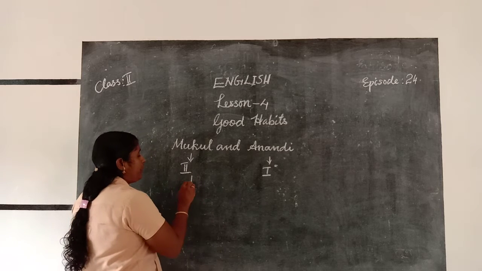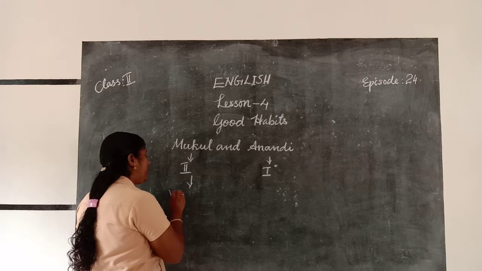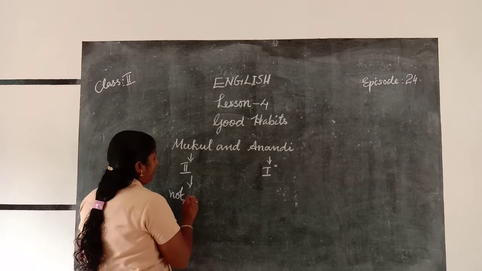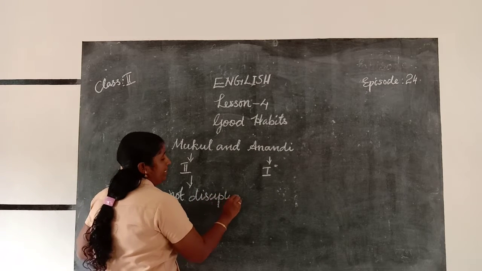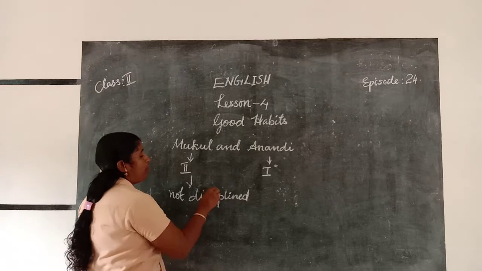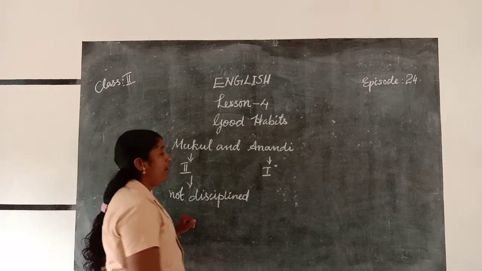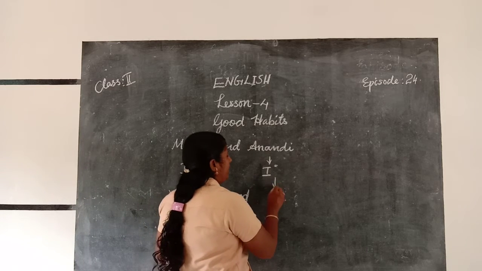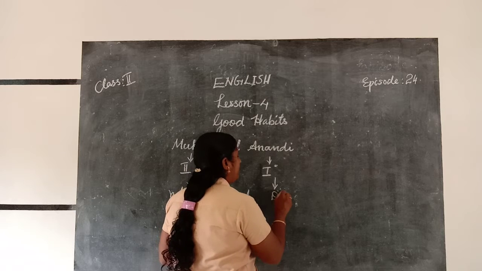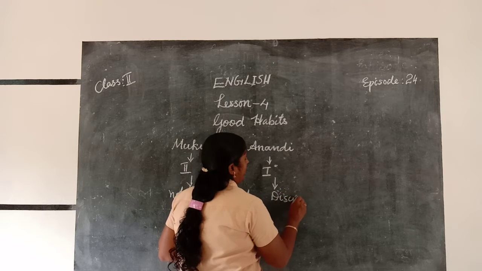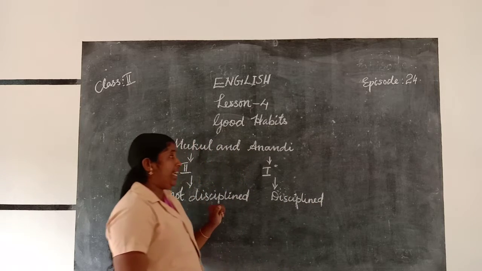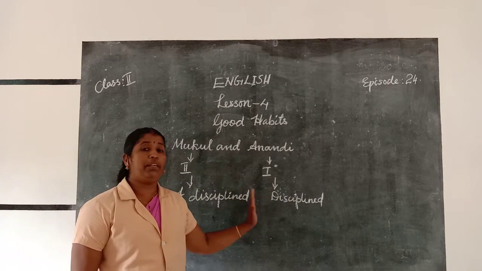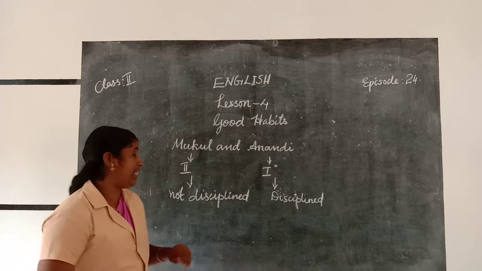Mukul is not disciplined. D-I-S-C-I-P-L-I-N-E-D. Disciplined. Mukul is not disciplined, whereas Anandi is disciplined. Anandi is a disciplined child, but Mukul is not a disciplined child.